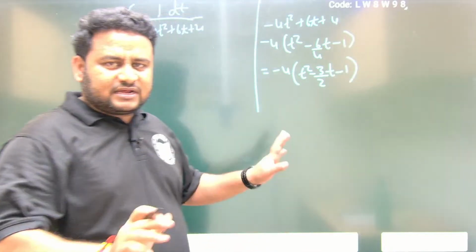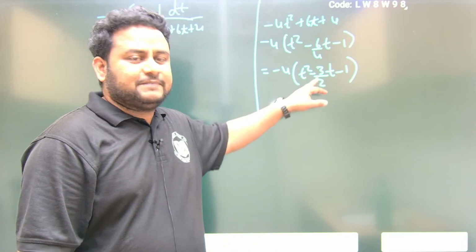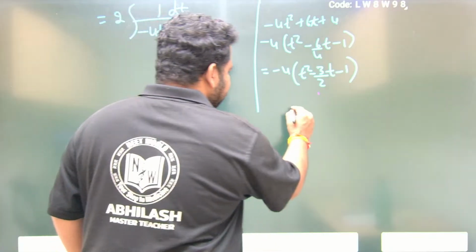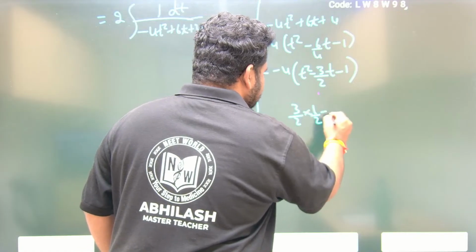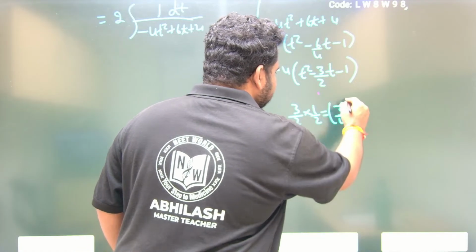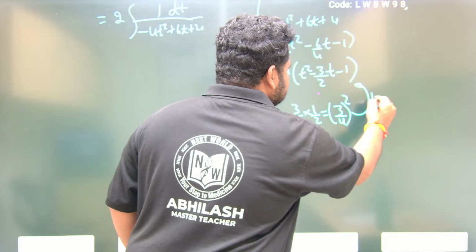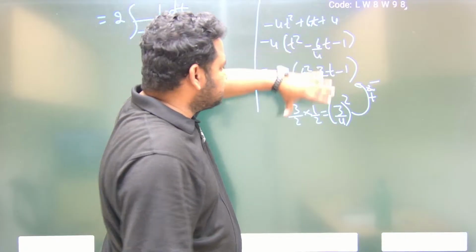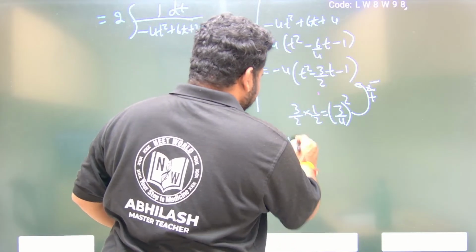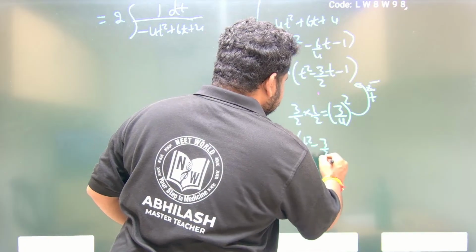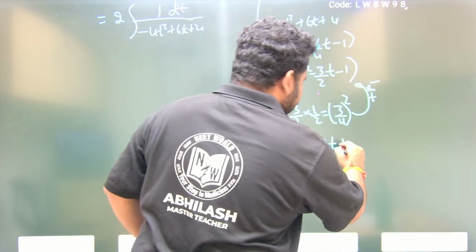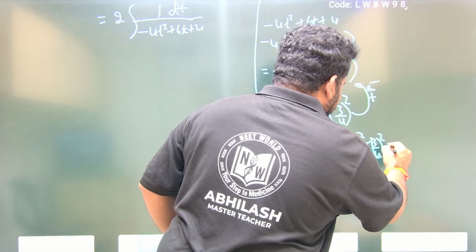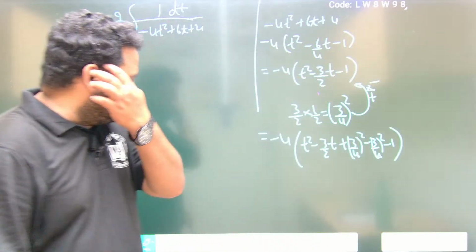While completing the square method, always the coefficient of t, this 3 by 2, should be multiplied by half. If I multiply by half, I'll have 3 by 4. You have to square it and add and subtract it in this equation. So this will become minus 4 outside, of course, t square minus 3 by 2 t, first add plus 3 by 4 whole square, minus 3 by 4 whole square, minus 1. This is what we have.